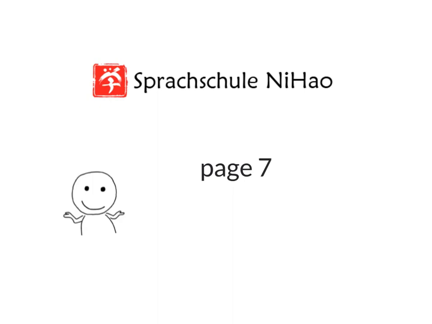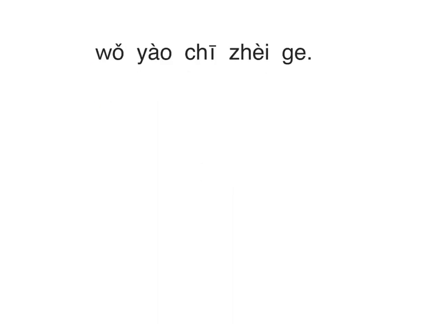Let's get started. You can say 我要吃这个 once you're in the restaurant. I want to eat this one. Now let's learn a new word.